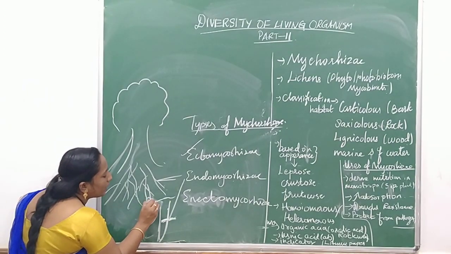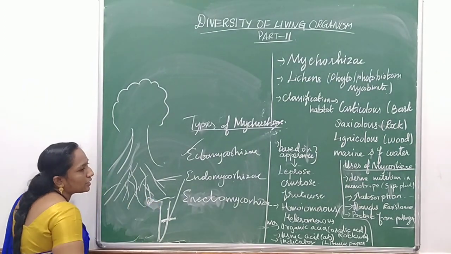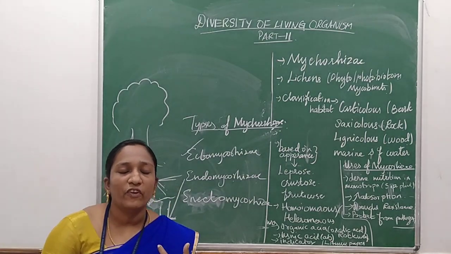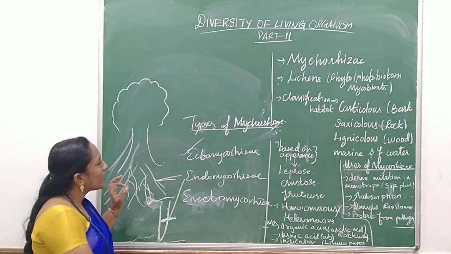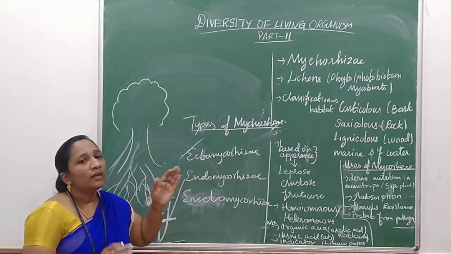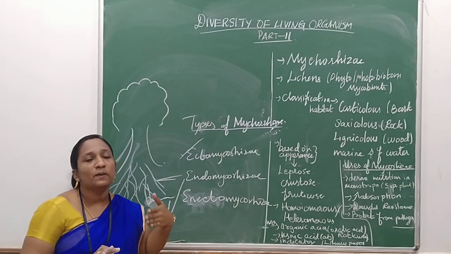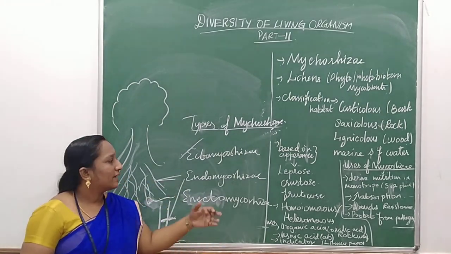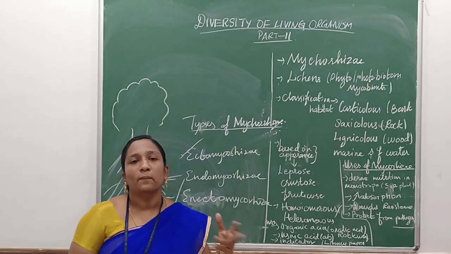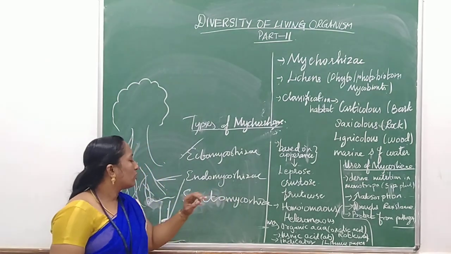Similarly, the nutrition from the plant is provided in the space, and from the space it will be taken by the hyphae of the fungi. So this is the first one, the primary one, ectomycorrhizae. The fungi is present outside the root of the plant. And endomycorrhizae means it penetrates inside the root of the plant.